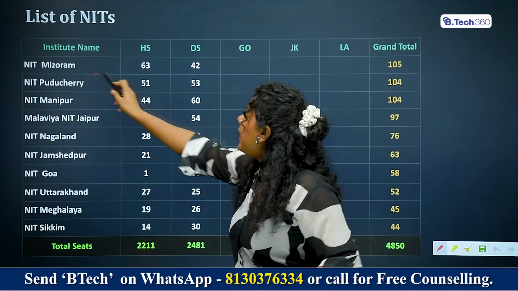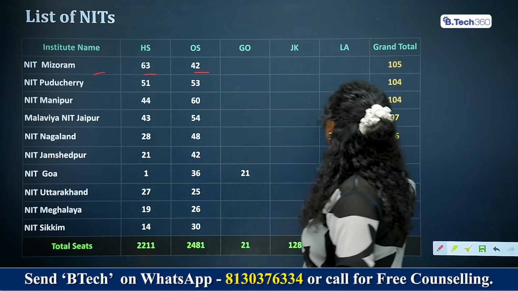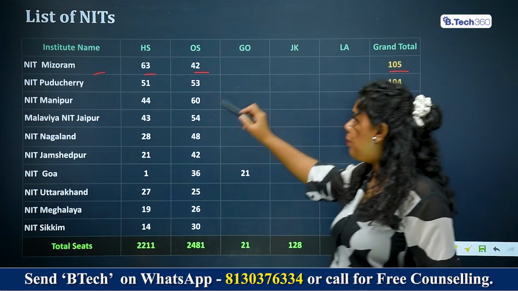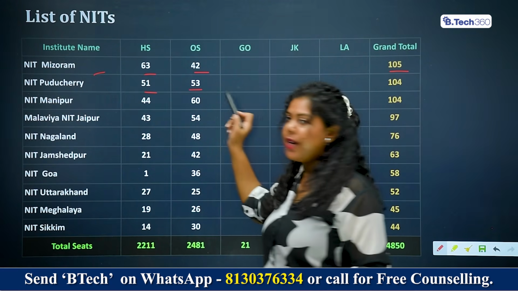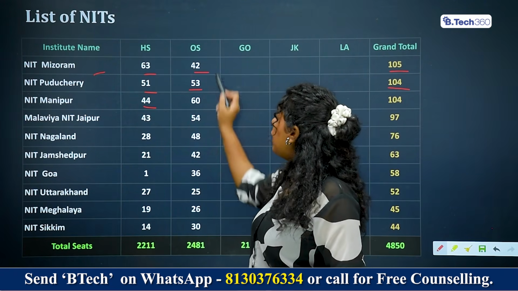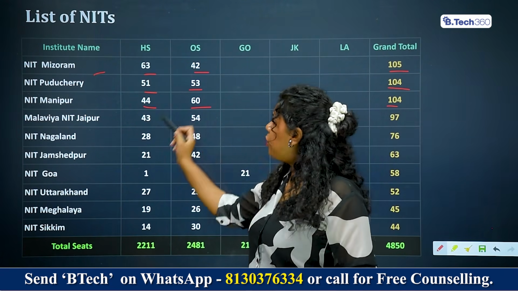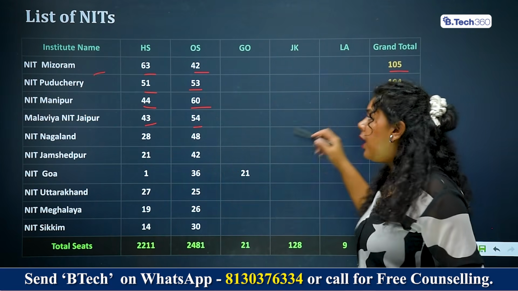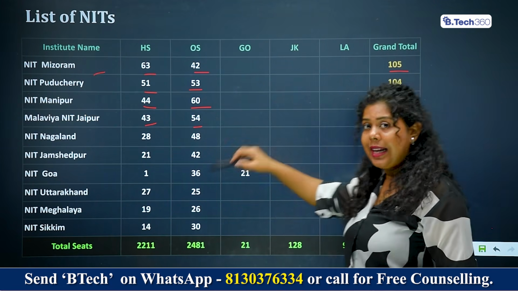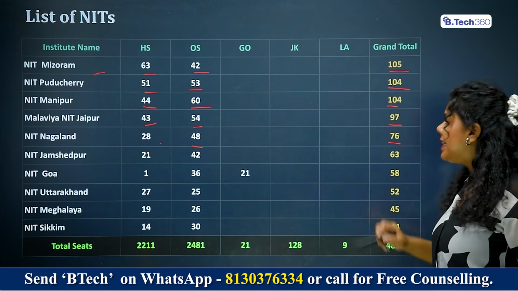So first we have NIT Mizoram, home state 63 seats, outside home state 42 seats, total being 105 seats. NIT Puducherry, home state 51, outside home state 53, the total being 104. NIT Manipur, home state 44, outside home state 60, total being 104 seats again. NIT Jaipur, home state 43, outside home state 54, the total being 97 seats. NIT Nagaland, home state 28, outside home state 48, the total being 76 seats.